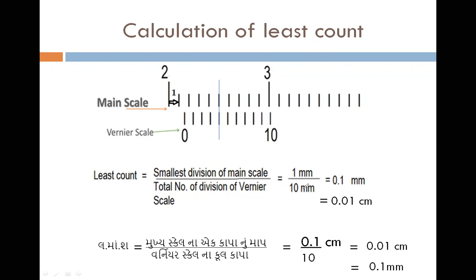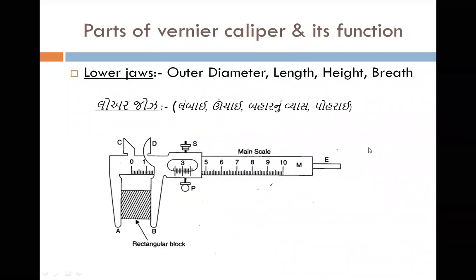Okay, from this discussion we can say what are the questions from the topic. So very two important questions: what is least count and what is the principle? What are the parts? Simple સમજવા માટે કે ભાઈ lower jaws હમણાં મેં બતાવ્યું એમ, which measures outer diameter, length, height and breadth. નીચેના જડબા જે લંબાઈ, ઊંચાઈ, બહારનું વ્યાસ માપે છે. These are the parts of vernier and its functioning.